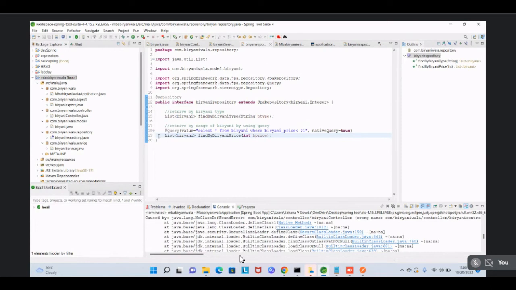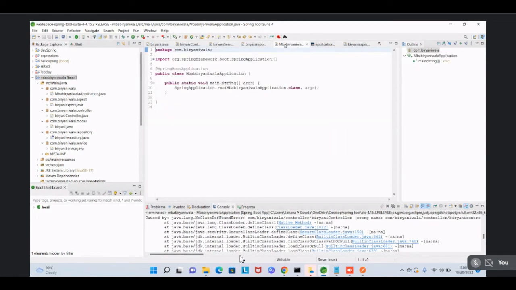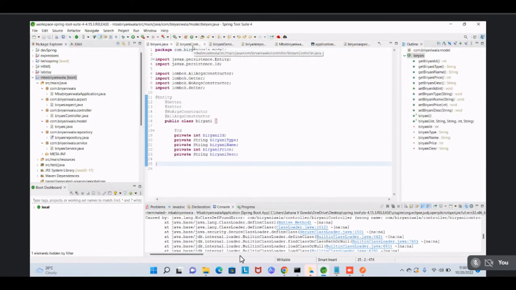Open the main file. We can check from the main file. Okay, so this is the main. Annotations are there. Run. MBA biryani application dot class. Arguments seem to be good. Now open the controller. Open the model. Entity, getter, setter. Biryani.